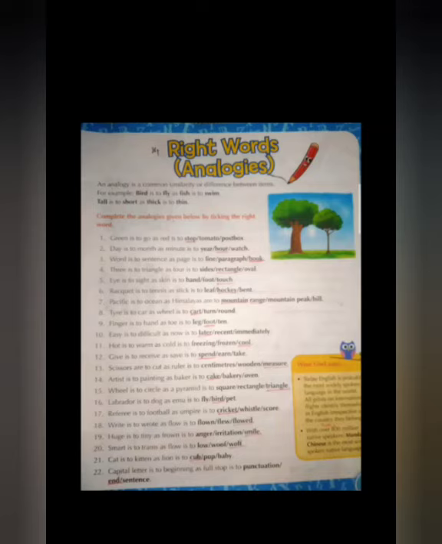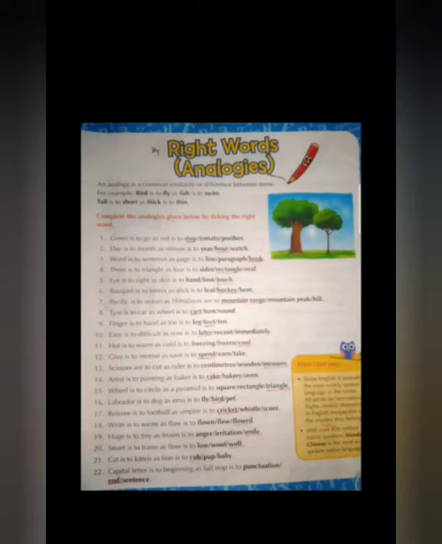11th one. Hot is to warm as cold is to cool. Underline cool. 12th one. Give is to receive as save is to spend. Here they are opposites.